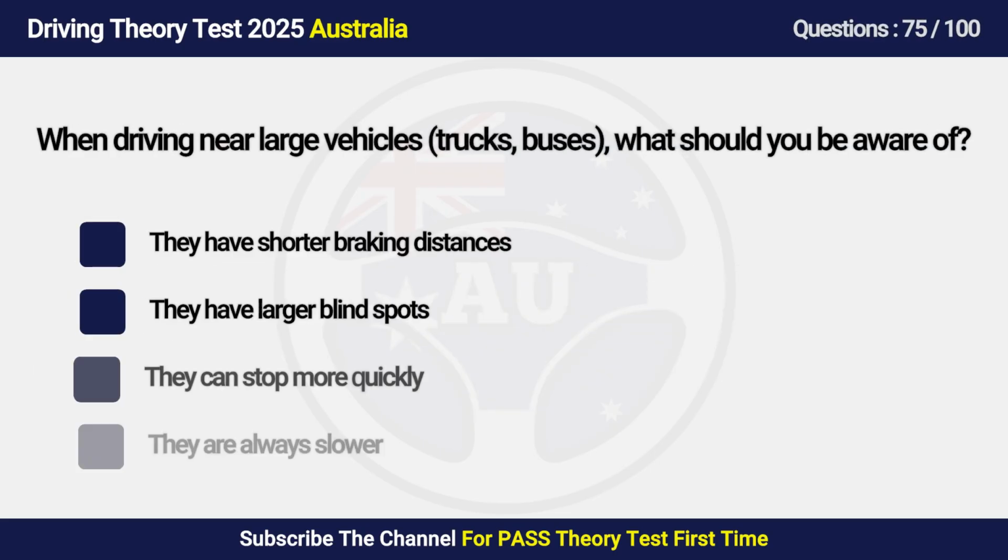Question 75. When driving near large vehicles, trucks, buses, what should you be aware of? A. They have shorter braking distances. B. They have larger blind spots. C. They can stop more quickly. D. They are always slower.